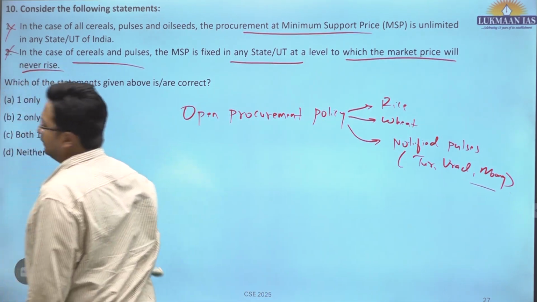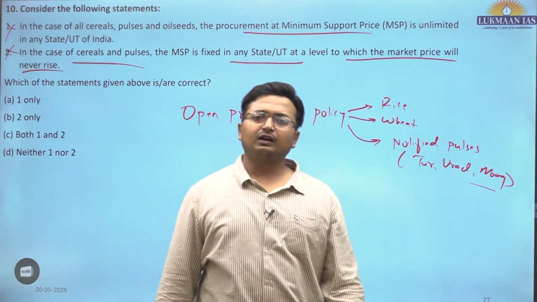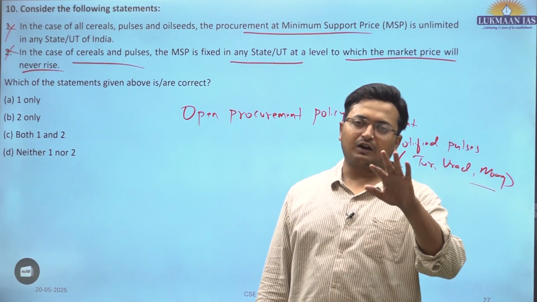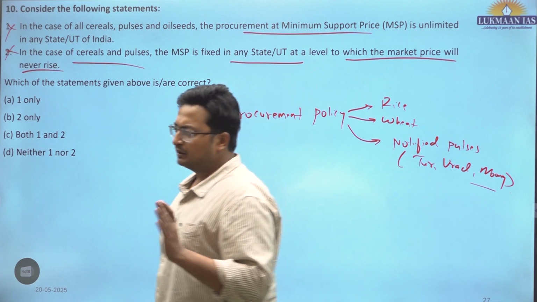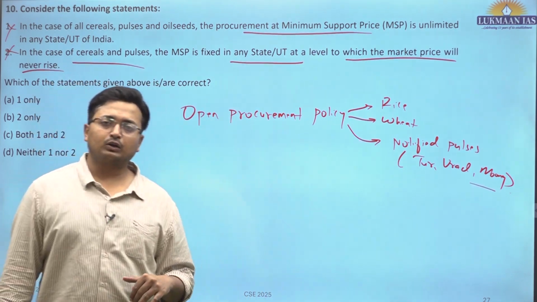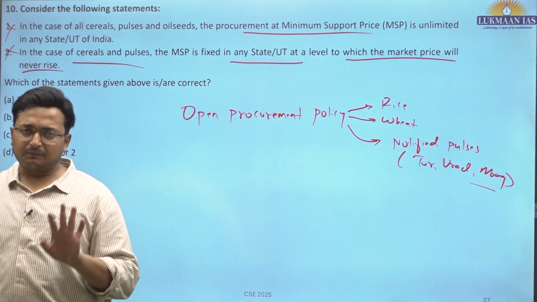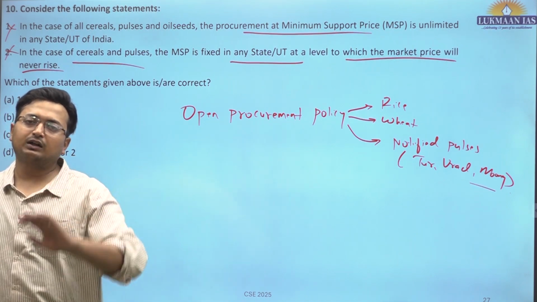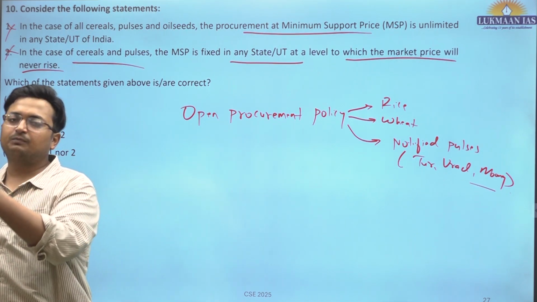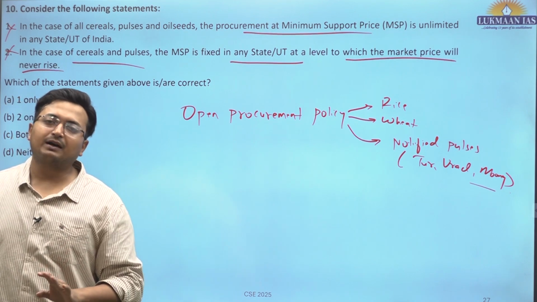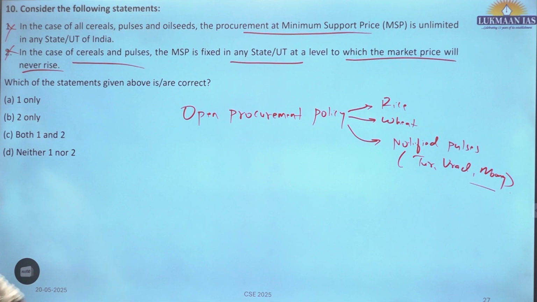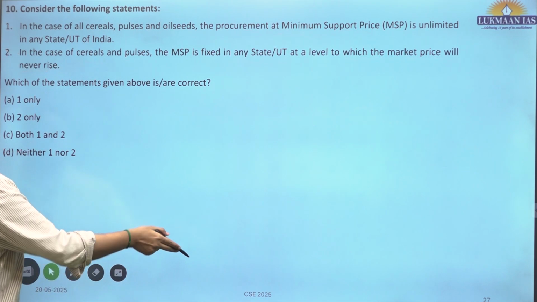No. The market price is independent of MSP. However, they try to fix it in a way that the farmers are not at a loss. But the market prices may go up, may go down. If that goes below MSP, then obviously the farmers would start selling to the government. And if it goes above MSP, obviously they'll sell in the open market rather than give it to the government for procurement. There's no condition for it. So both the statements are incorrect. D is the correct answer.